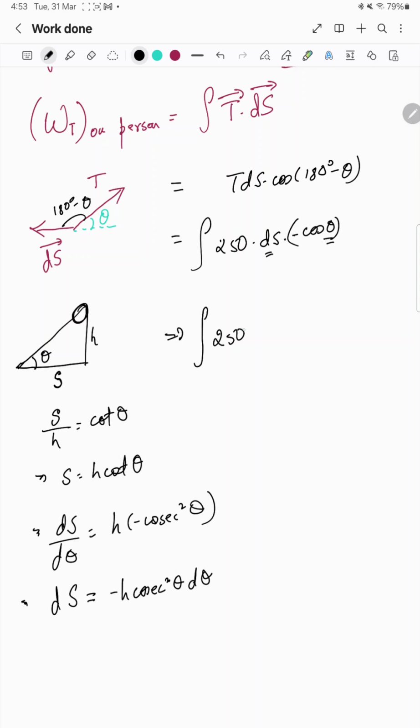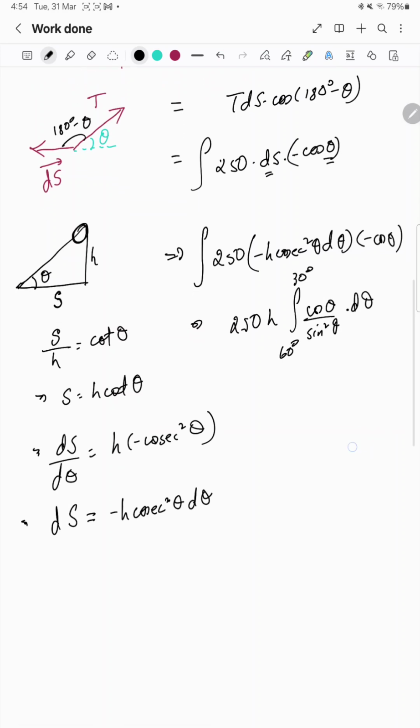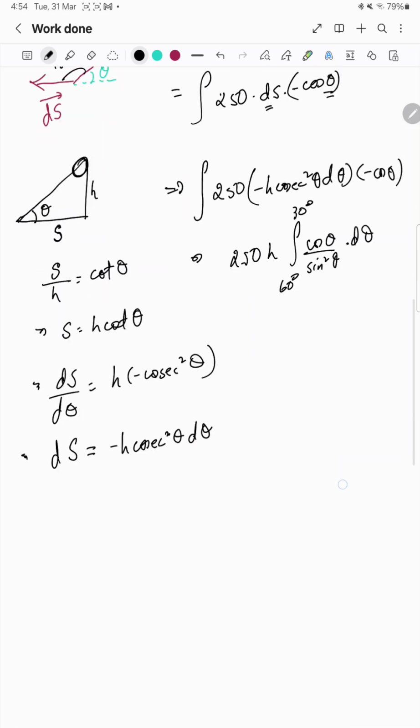So here I can write 250, minus h cosec square theta d theta, minus cos theta. So here we will get 250 h times the integration of cos theta divided by sin square theta d theta, where theta varies from 60 degree to 30 degree. Now what is left is to find the value of h.